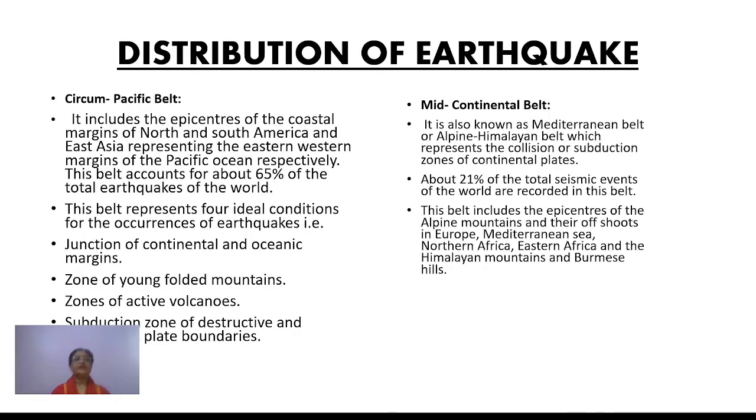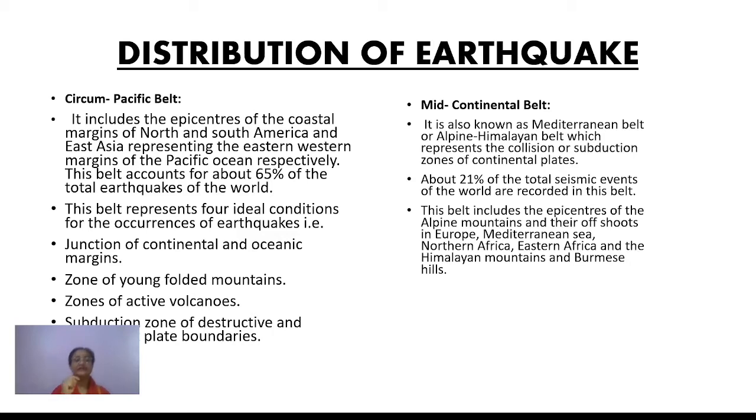Now let's see the different belts of the distribution of earthquakes. The first one, which I mentioned in the earlier part, is the Circum-Pacific belt. It includes the epicenters of the coastal margins of North and South America and East Asia, and it represents the eastern and western margins of the Pacific Ocean. It accounts for more than 65% of the total earthquakes of the world, and it represents four ideal conditions for the occurrence of earthquakes. Let's see what the four conditions are.